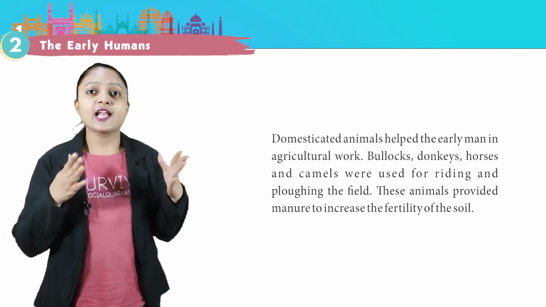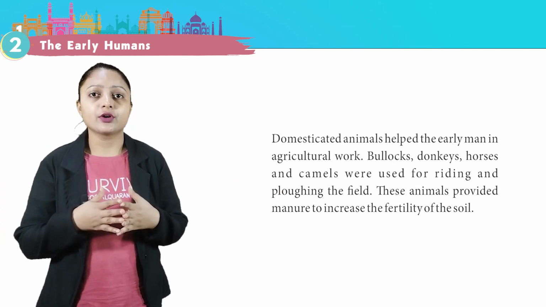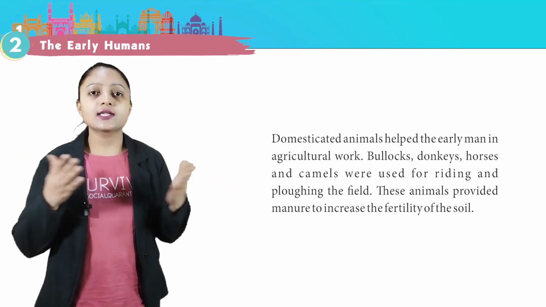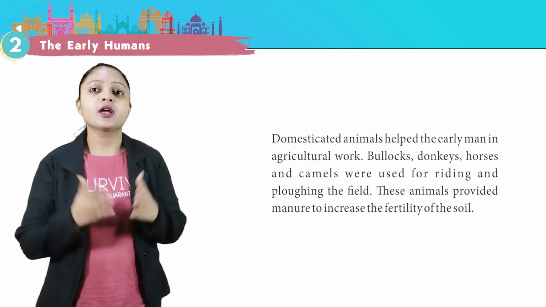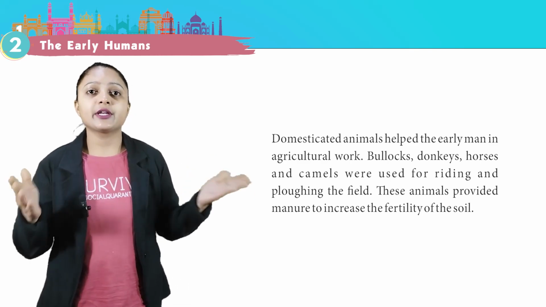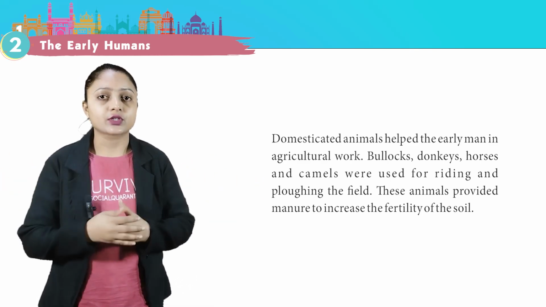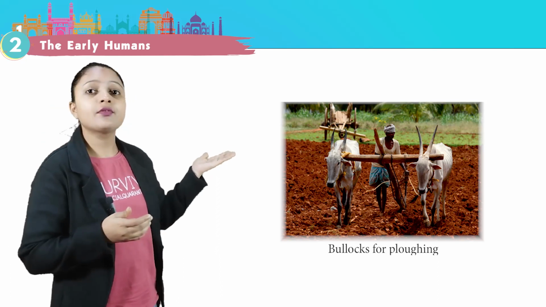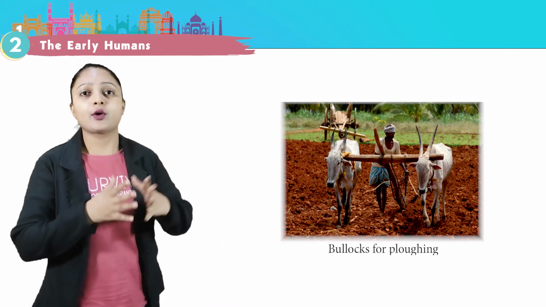Domesticated animals helped early man in agricultural work. Bullocks, donkeys, horses, and camels were used for riding and plowing the field. These animals provided manure to increase the fertility of the soil. This is the picture of using of bullocks for plowing.